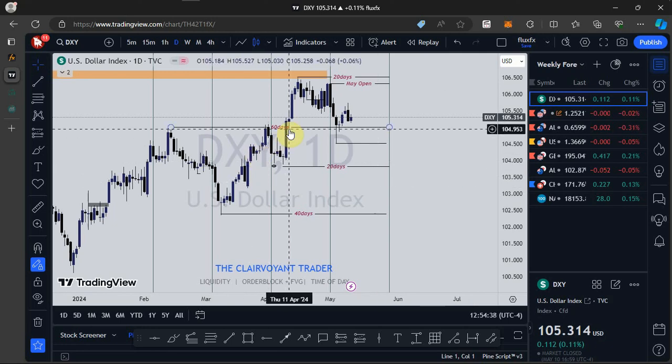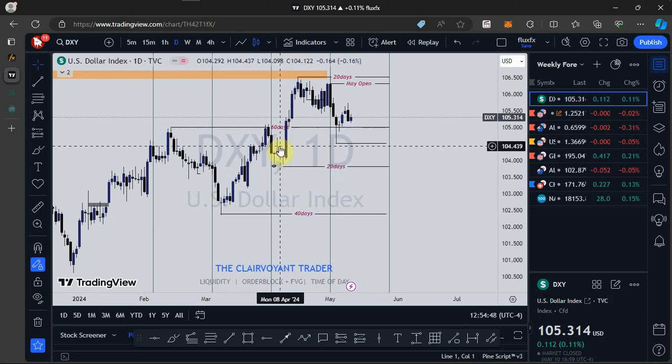Because look, we tapped into a fair value gap. This is a fair value gap: this low here, and then this high here. Any way you put it, between this low and this high is a fair value gap.